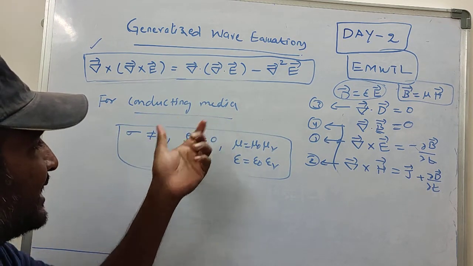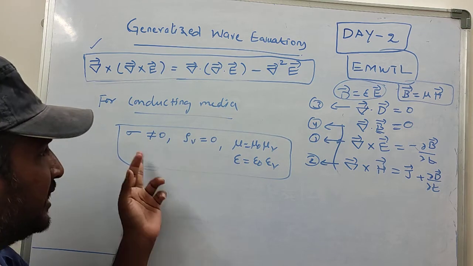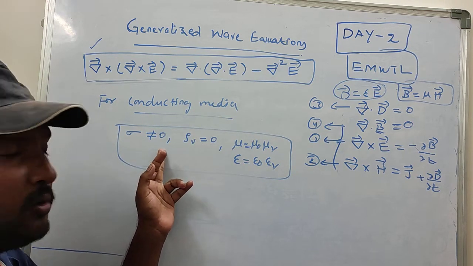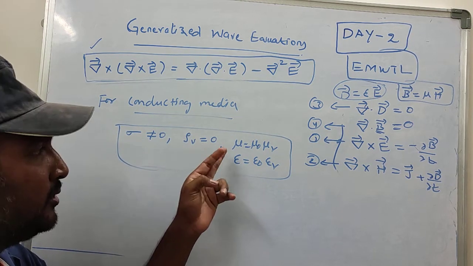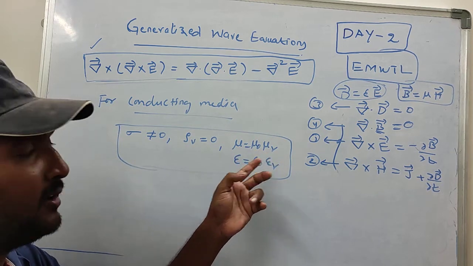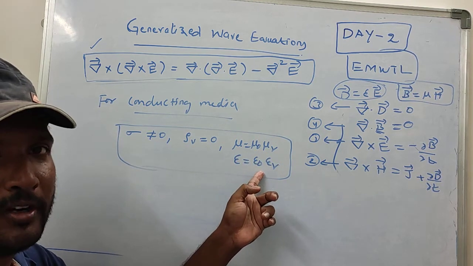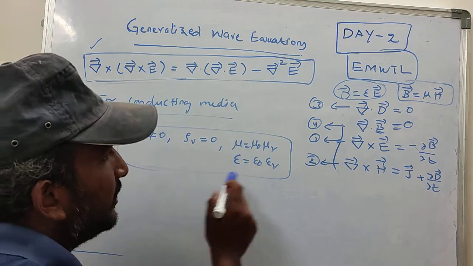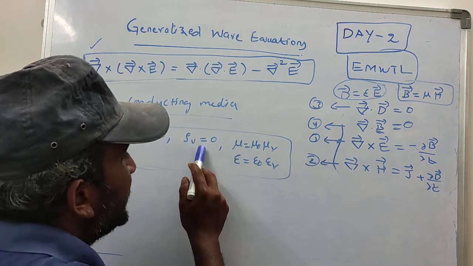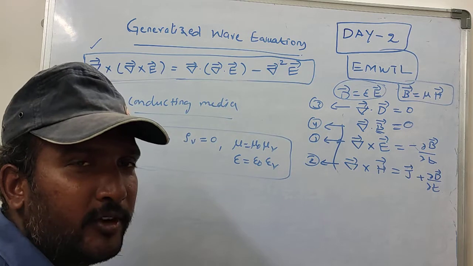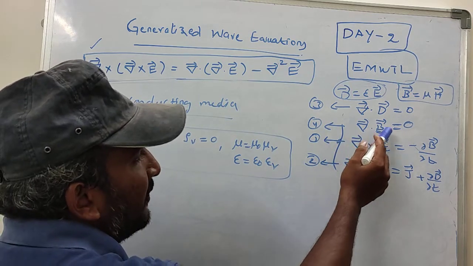For conducting media, these are the conditions: conductivity is not equal to 0, rho v is equal to 0, mu can be written as mu naught mu r, and epsilon can be written as epsilon naught epsilon r. Since rho v is equal to 0, divergence of D has no change.